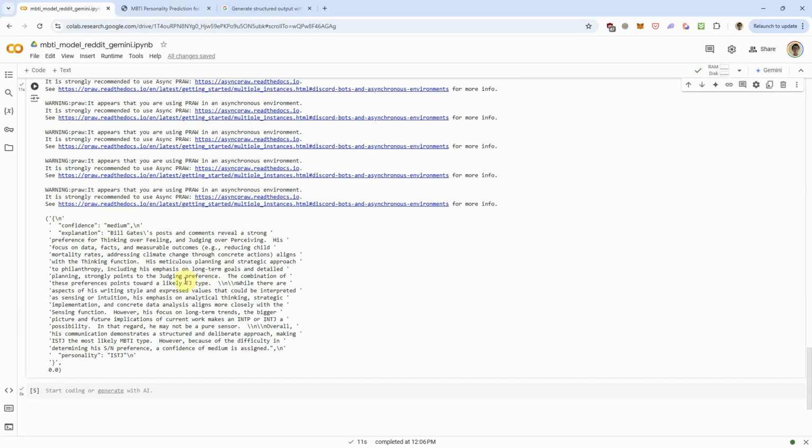It seems like they're pretty confident that he is a TJ, but at the same time, Gemini seems to think he could be INTP or INTJ as well, and that there's some difficulty in determining his sensing versus intuition preference. So I guess ISTJ and INTJ both aren't really that far off base either.